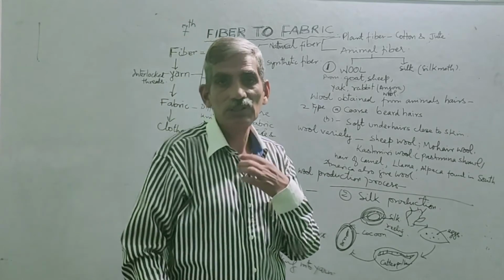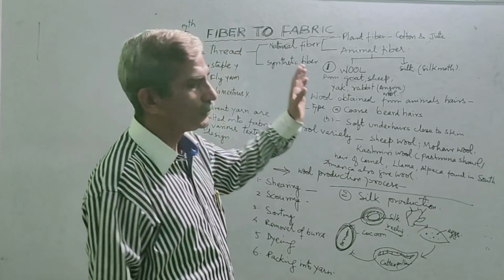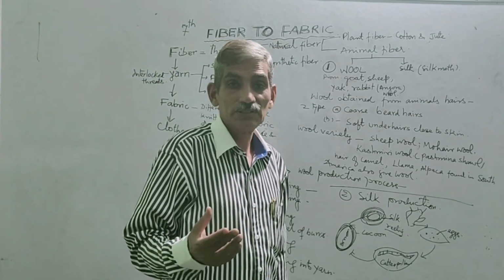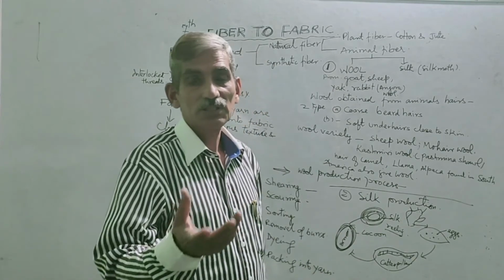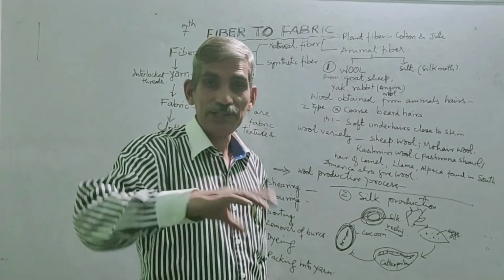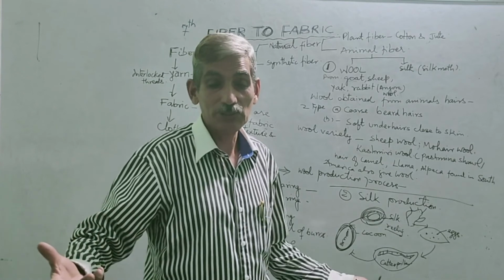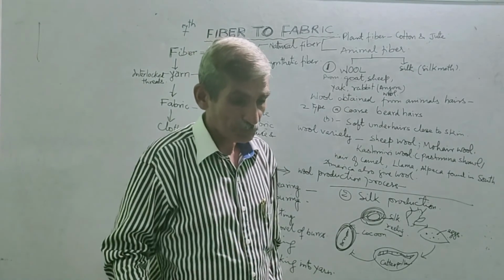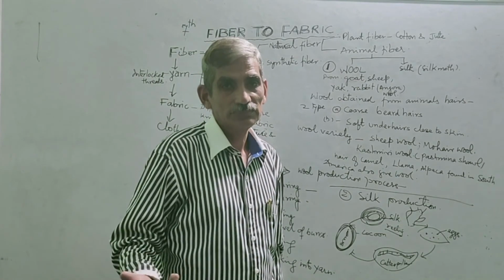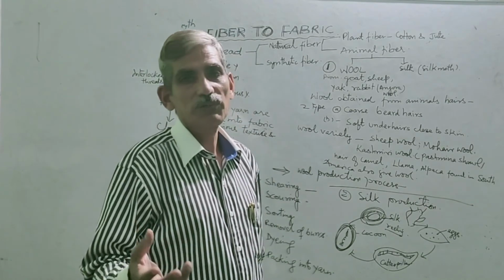So this was all about fiber to fabric. Now silk is also blended with khadi, cotton. Nowadays cotton and silk are being blended, and they are making designer clothes, fashionable clothes, and it is becoming vocal for local.